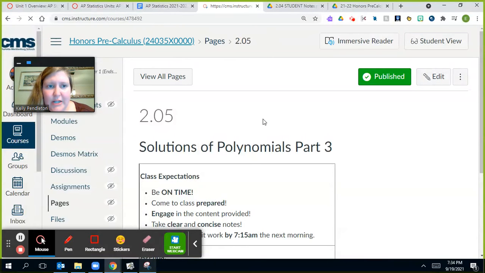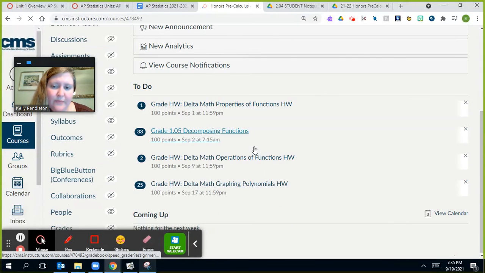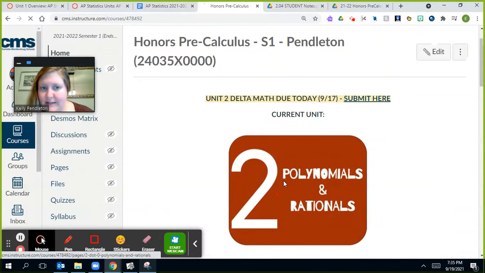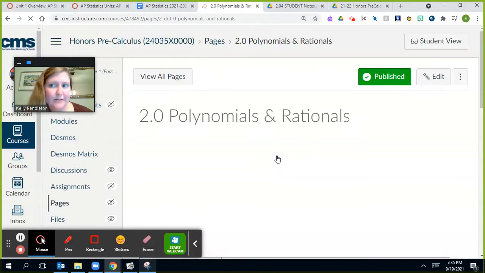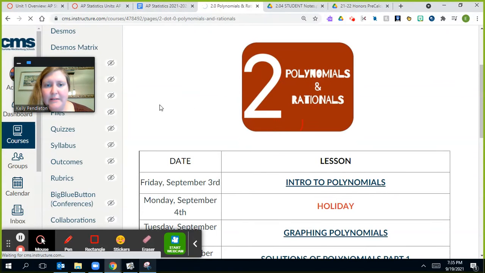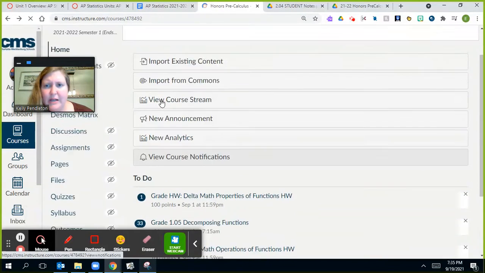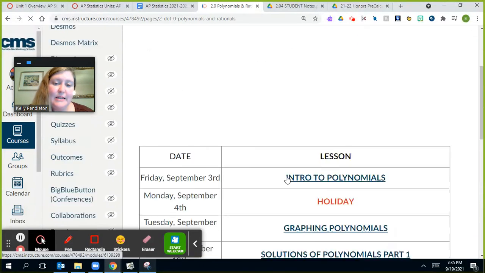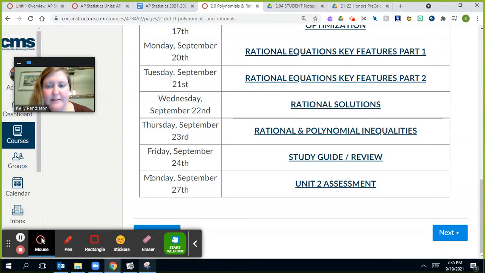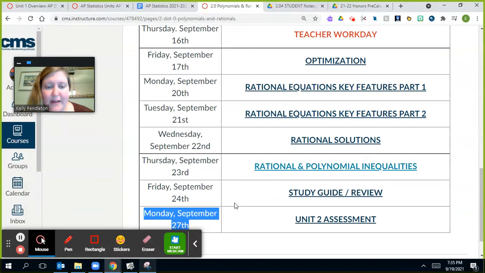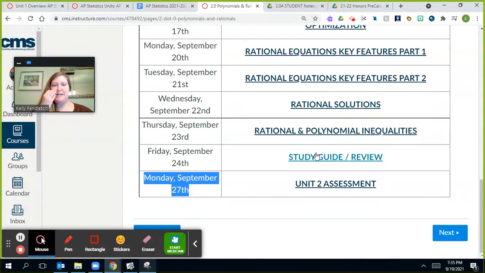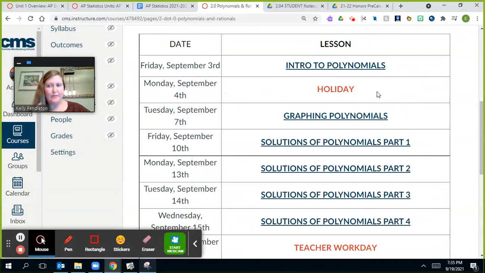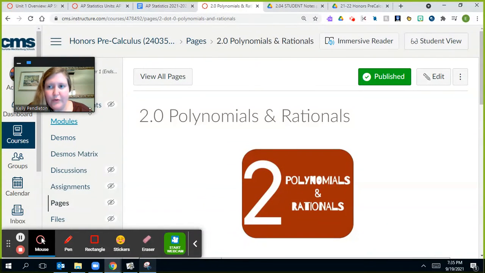You can typically click that page for any of the days that we have class. They're not always updated until right before class sometimes, but this page does show you what our schedule is. So if you're wanting to look at, for example, Unit 2 and see what day the test is going to be, you can see that it's going to be on Monday, September 27th. And so we have a bunch of things to do this week to cover all of that. And then next Monday, we'll have a test on all of this material. And the students could click on any of these days to go back and look at what we had done in class to see what they needed to review for the test.